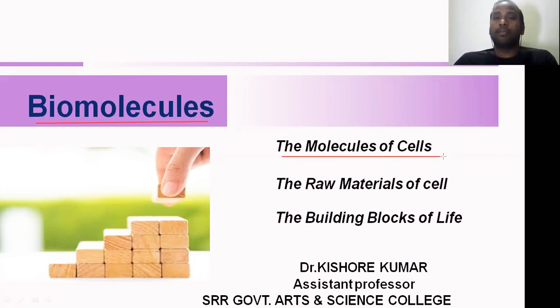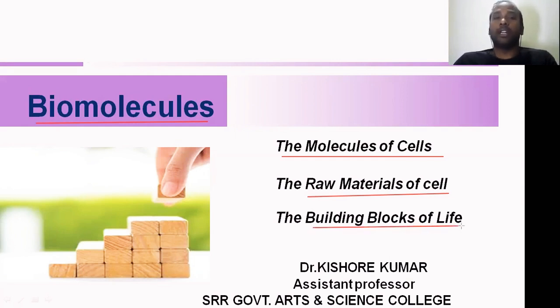Some texts also call them the raw materials for the cell. This is very important. Why are they called raw materials? Because it is from these raw materials that the cell carries out what we call metabolic activity. Some people also call them the building blocks of life.